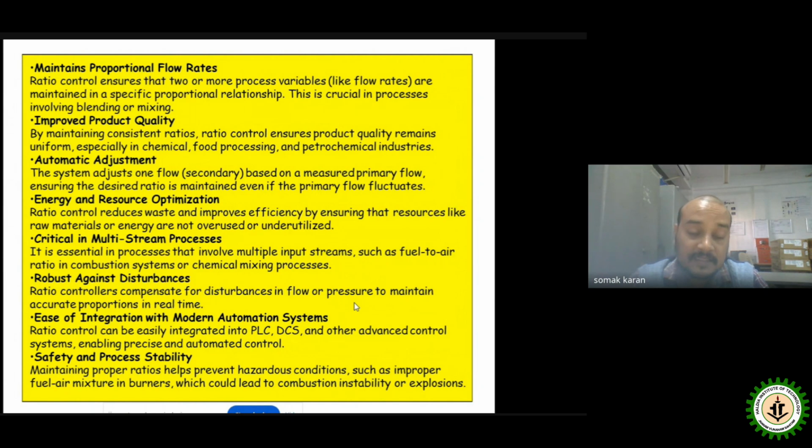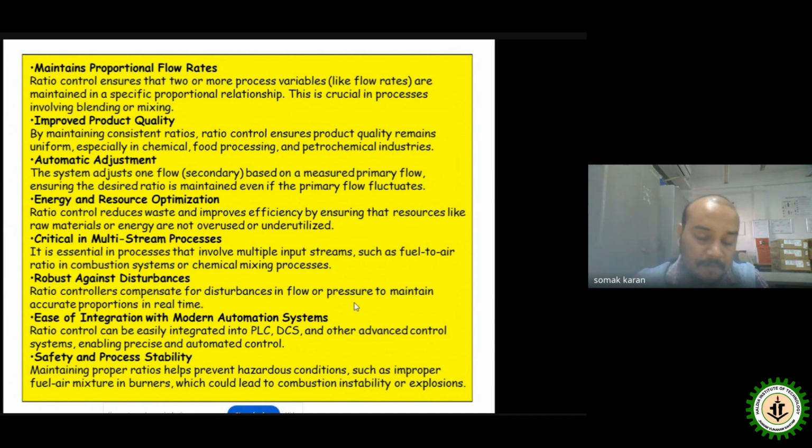In most chemical plants, maintaining the ratio of two chemicals is very important, and in such cases product quality can be improved by ratio control. Automatic adjustment: the flow of the secondary stream is very important here, ensuring the desired ratio is maintained even when the primary flow fluctuates.